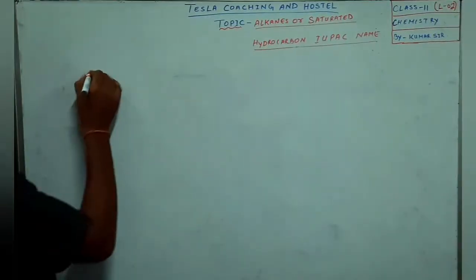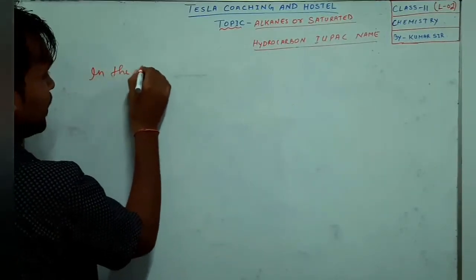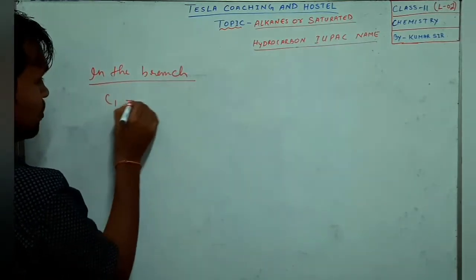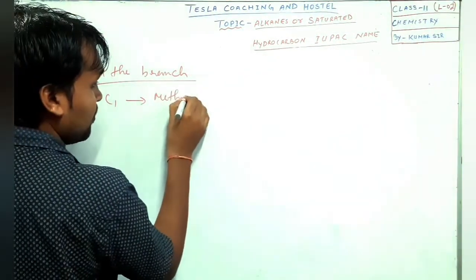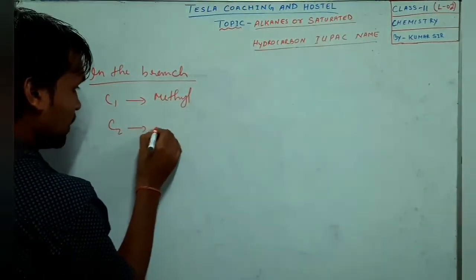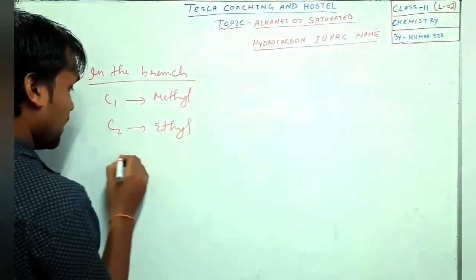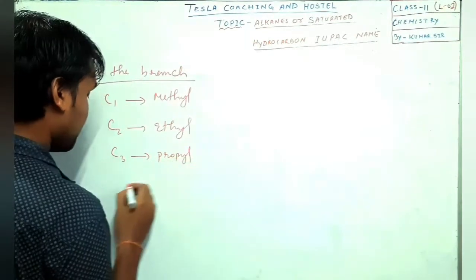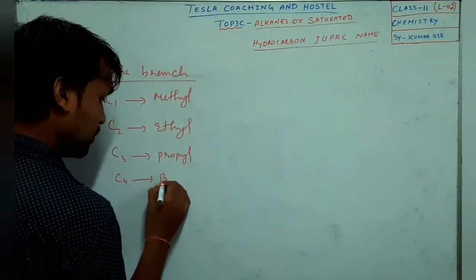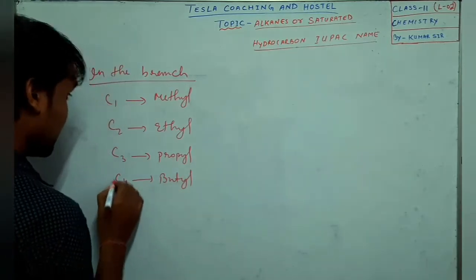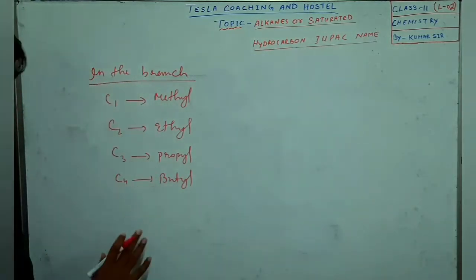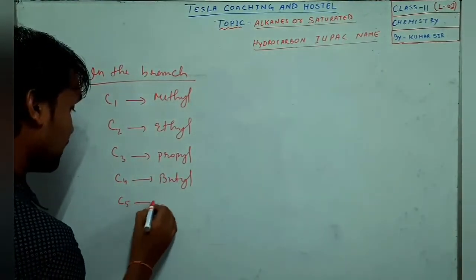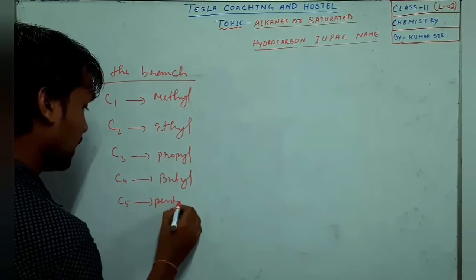In the branch, if the number of carbon is 1, we'll use the prefix methyl. If the number of carbon is 2, then we will use the prefix ethyl. If the number of carbon is 3, then propyl. Number of carbon 4, then butyl. These are all for the carbons in the branch. Meth, eth, prop is what comes in the main chain naming. So for 5, we will use pentyl.